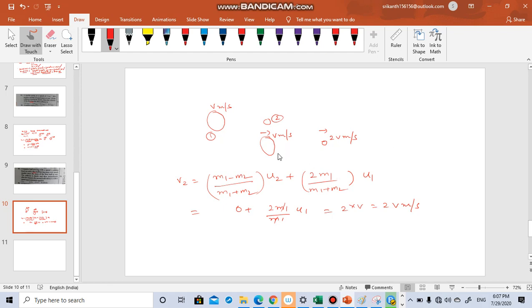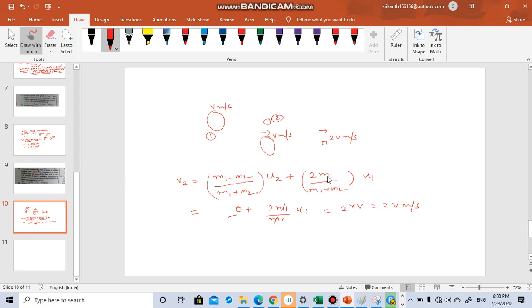Let us say mathematically, we have to find v2. So v2 will be m1 minus m2 by m1 plus m2. Why m1 minus m2? Why I have written like this? Because m1 is bigger here. Into u2 plus 2m1 by m1 plus m2 into u1. So here initially u2 is at rest. So this term will become 0. The first term will become 0.